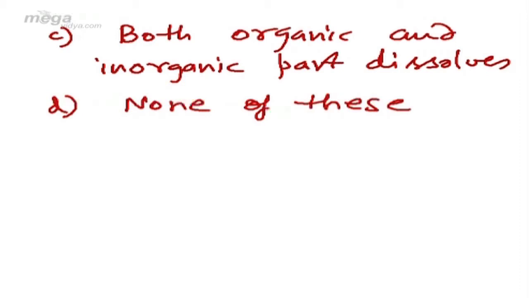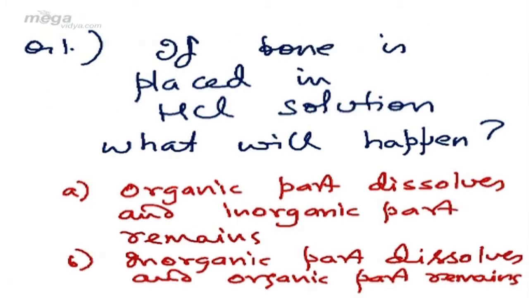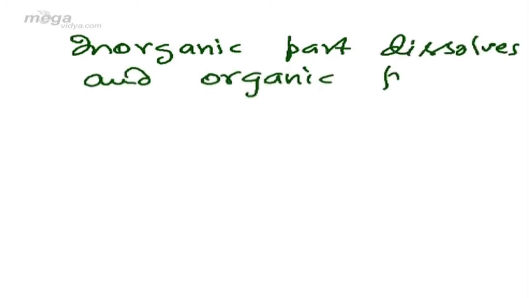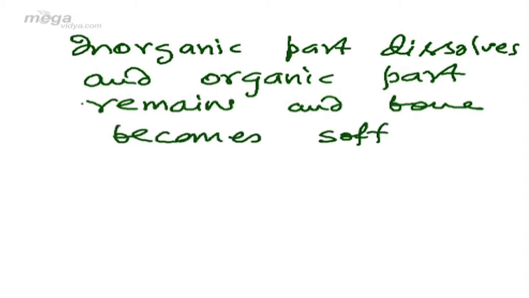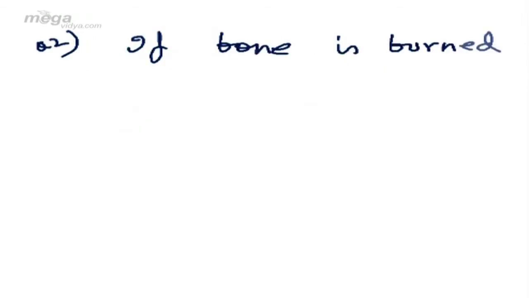Then the correct answer will be the inorganic part dissolves and organic part remains. So the correct option will be inorganic part dissolves, organic part remains, and bone becomes, as a result of this, bone becomes soft.